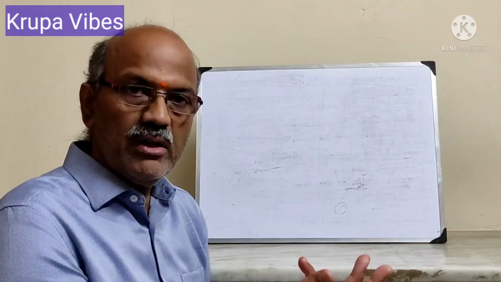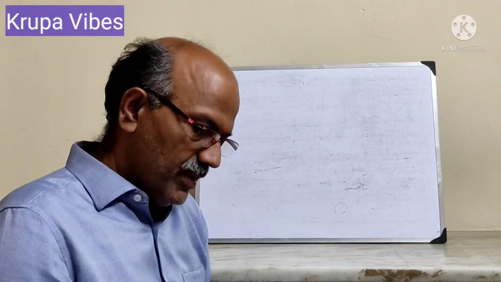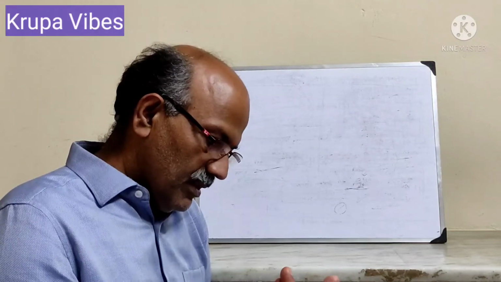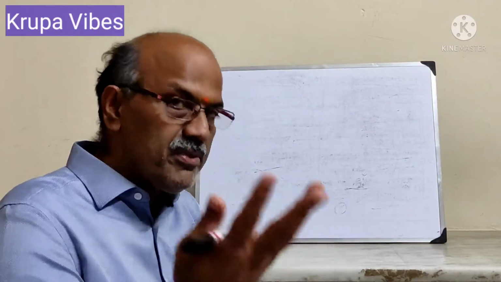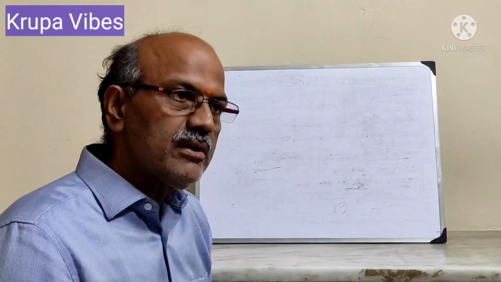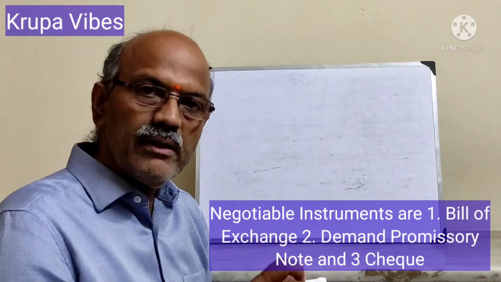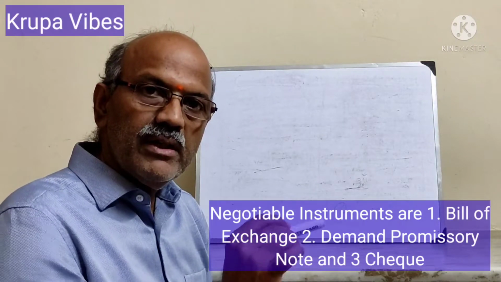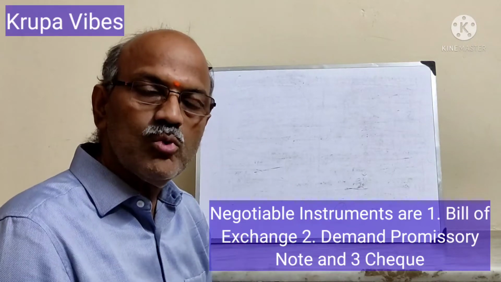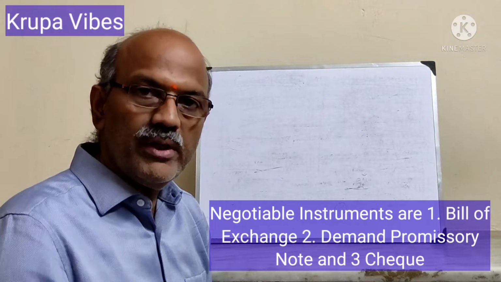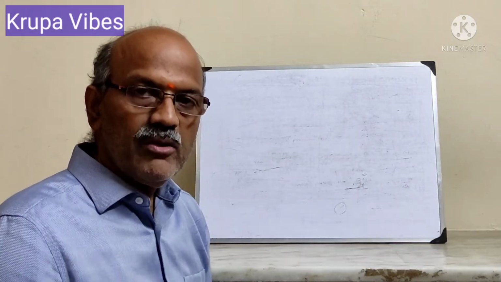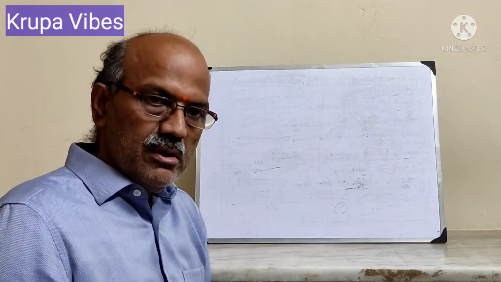negotiable instruments. One is check, the other one is bill of exchange, and the third one is promissory note. You are aware. So these are the 3 negotiable instruments. When we are negotiating, that means we are giving the title also to the person to whom we are handing it over. So he also gets a better title. This is called negotiation.